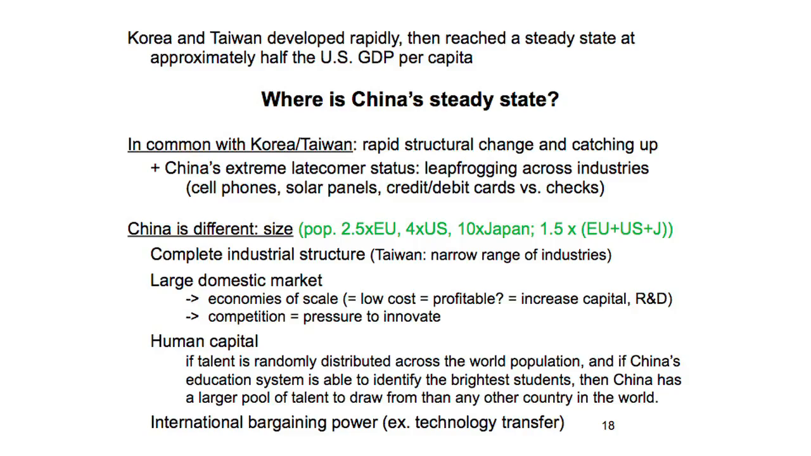The international bargaining power that was pioneered by MITI for Japan in the 1950s, the government bargaining on behalf of Japanese companies with foreign companies, the Chinese are doing exactly the same in terms of technology transfer, bargaining very hard. And they have the size of the country to back it up. Everyone wants to be in China.